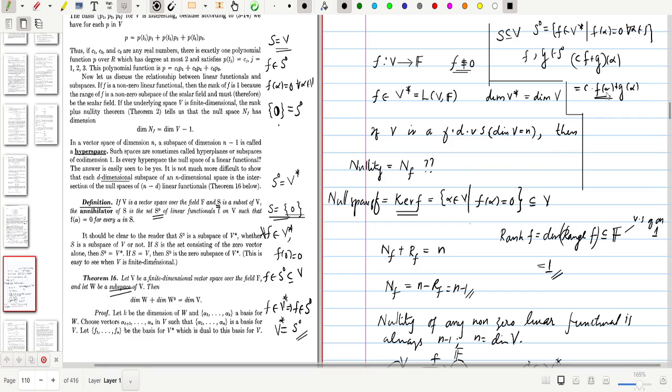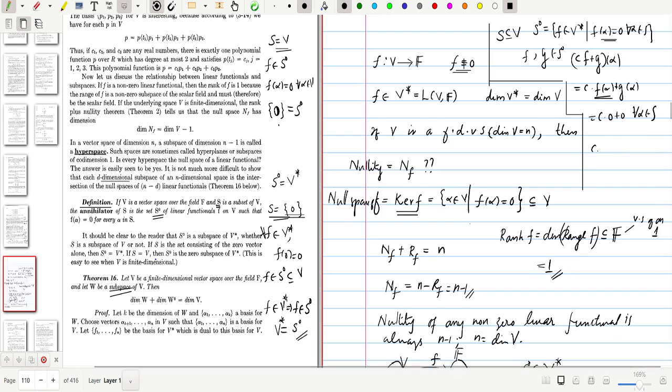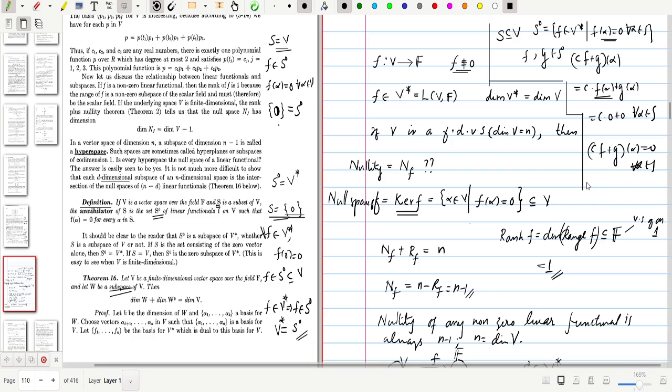If alpha is an element of S, then f of alpha equals 0 by the definition, so this is 0 plus 0 for all alpha belonging to S. So c f plus g of alpha equals 0 for all alpha in S, and consequently c f plus g belongs to S naught. So if S is any subset of V, S naught is a subspace.